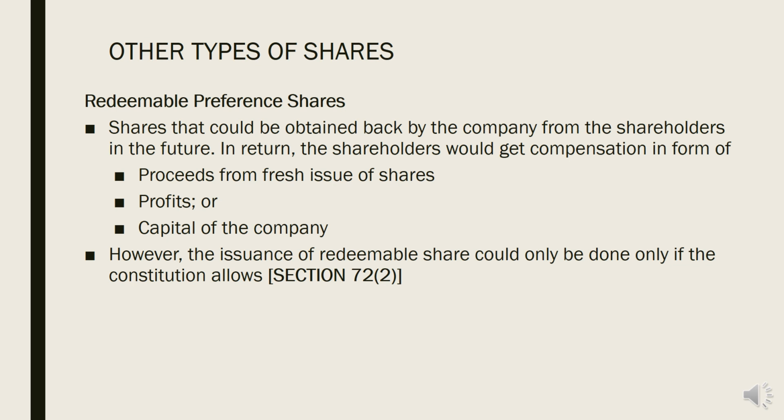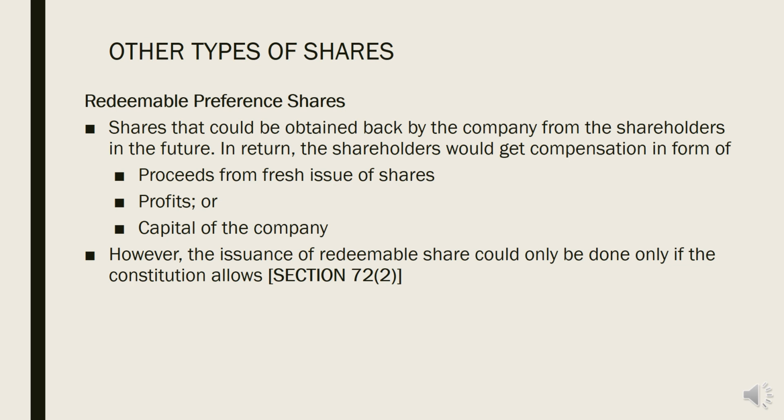Other types of shares, we have redeemable preference shares, right? These redeemable preference shares are only allowed if the constitution of the company allows the company to issue them, as provided by Section 72 subsection 2 of the Companies Act. What does it mean by redeemable?